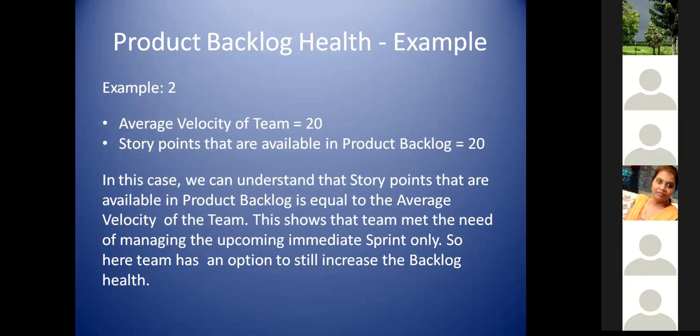Let me put a question: why do I keep stressing that the backlog should match the average velocity? Let me put that and then go to the third example. Why should a certain number of product backlog items be estimated and the backlog be healthy? Let's take a scenario. This month is December. We have a lot of holidays and many people go on vacation. Even if you plan a backlog refinement meeting, the participation will be very low. Even if you record the session, it may not be so productive. The reason being, there will not be so many questions coming up and you cannot estimate it properly.